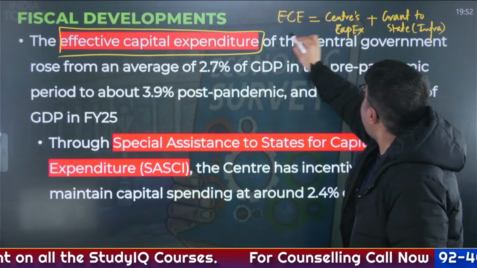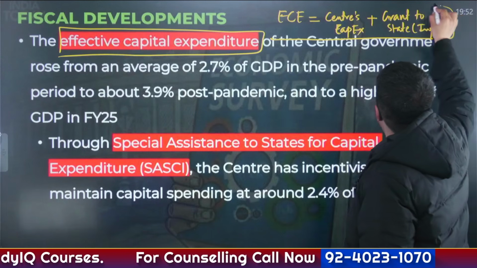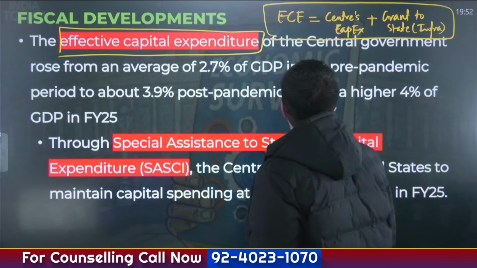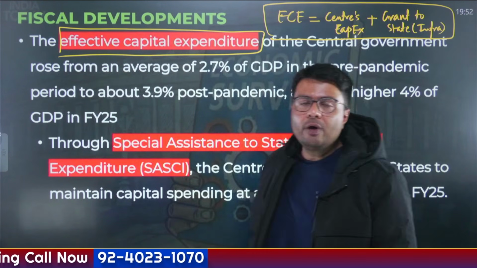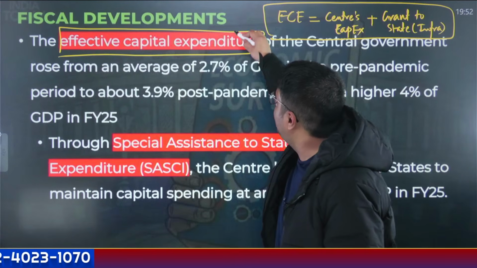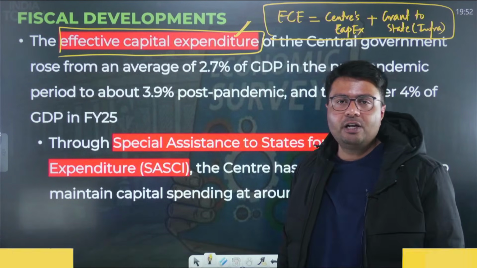When you add the Center's capital expenditure with the grants it gives to the state governments for creation of infrastructure, the figure that you get is the effective capital expenditure.